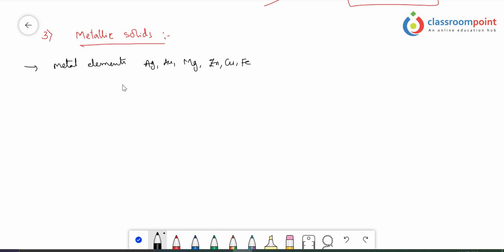And what other characteristics do we have to understand from the metallic solids? Before that, we should understand what a metallic bond is. So here I am going to discuss the metallic bond. Please try to pay attention.